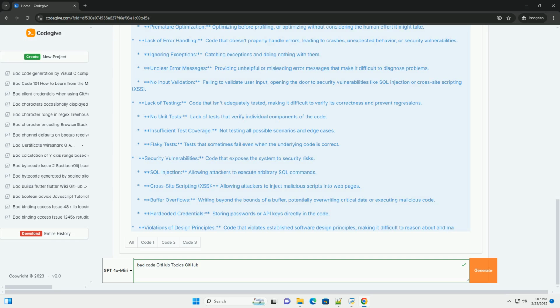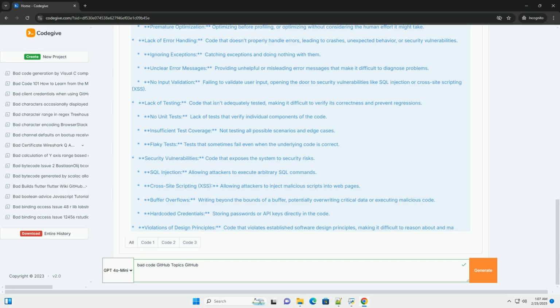11. Continuous integration, CI. The CI workflow runs the unit tests automatically whenever code is pushed to the repository. If the tests fail, the CI workflow will report an error, preventing the bad code from being merged. 6. Best practices to prevent bad code in GitHub projects.